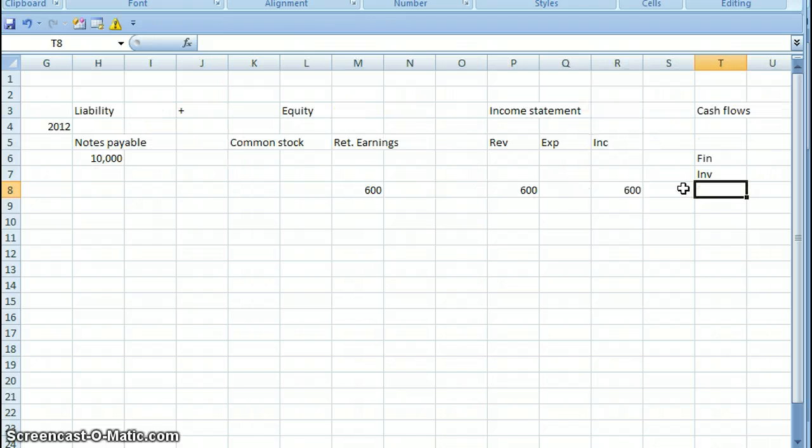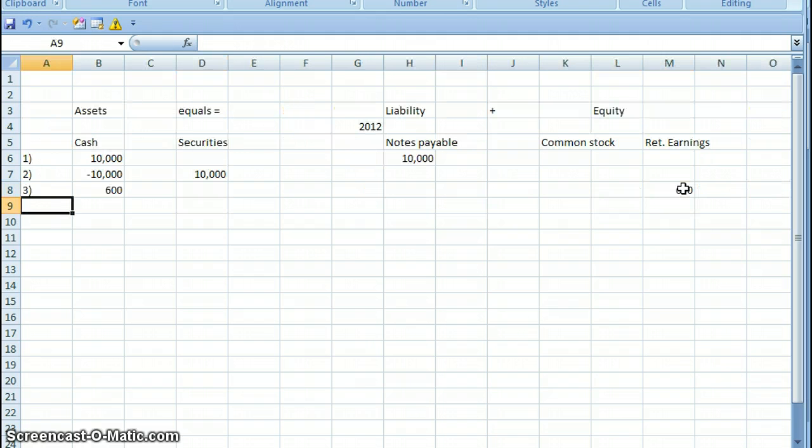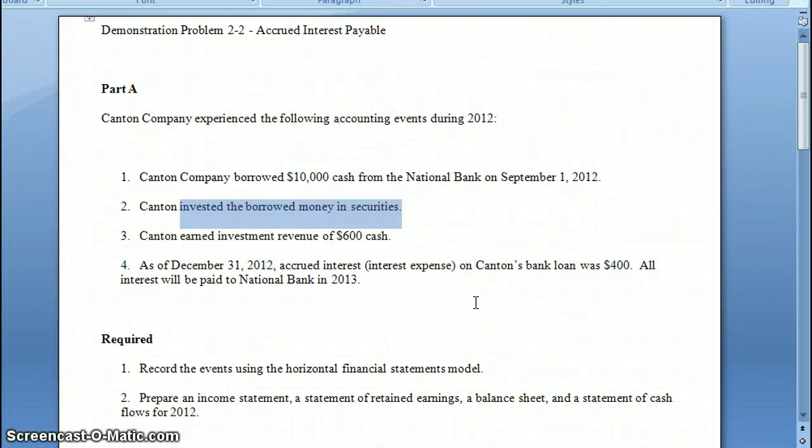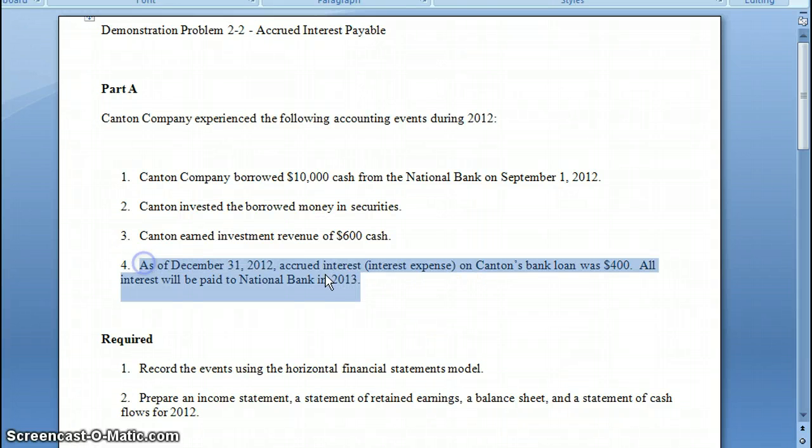Now, how did the money come in? Financing, investing, or operations? And it should be investing. I hope that's what you said, because the money came in from investment purposes. So you'd categorize it on the statement of cash flows as investing. Now, a few people made a minor error here, and I want to address this.